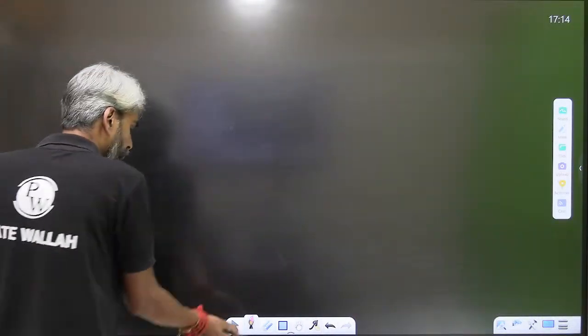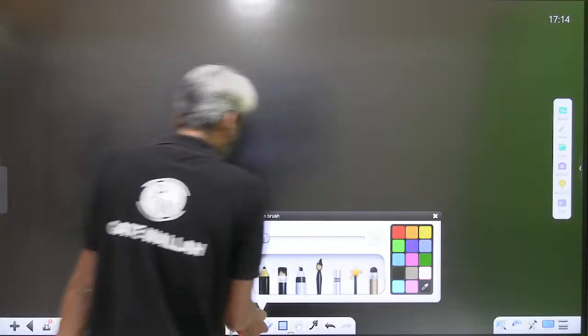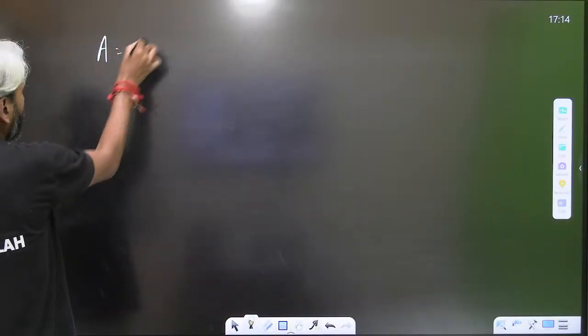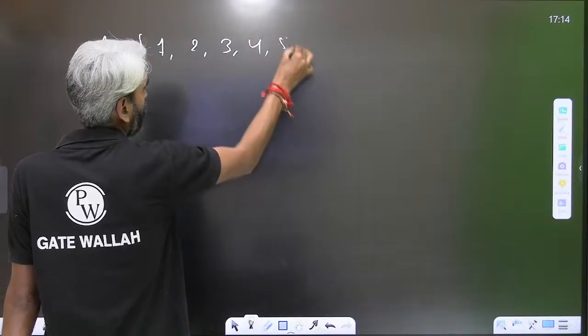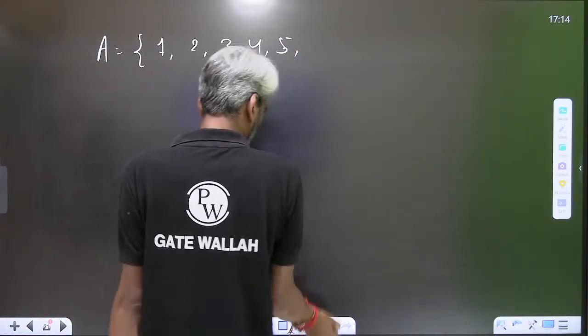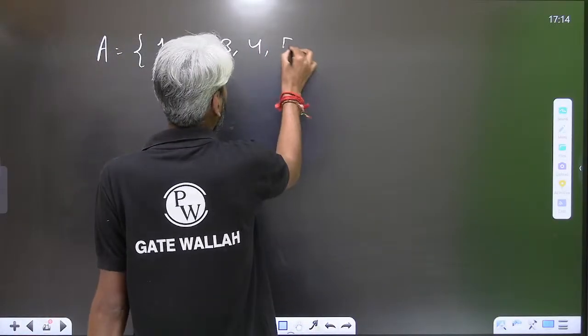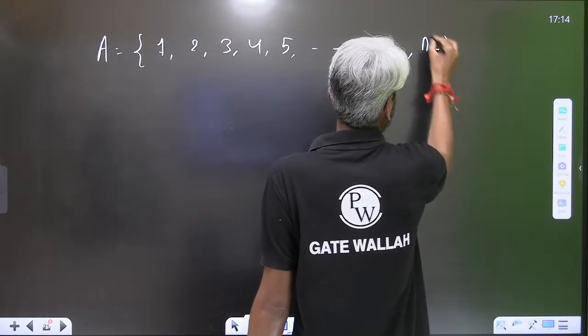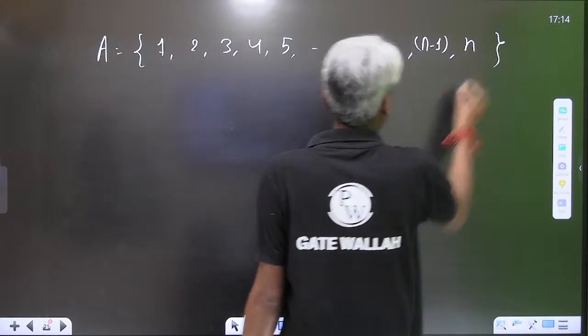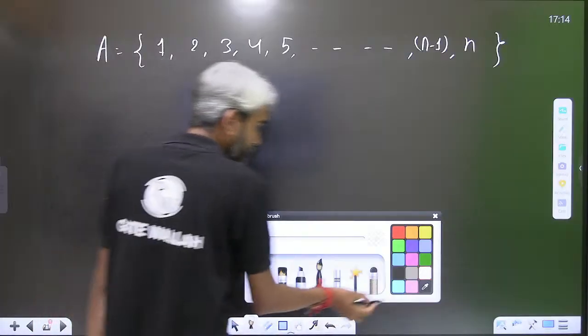So what do you mean by other way? If I have A as a set which contains 1, 2, 3, 4, 5 up to n minus 1 and n elements, then the number of subsets will be what?